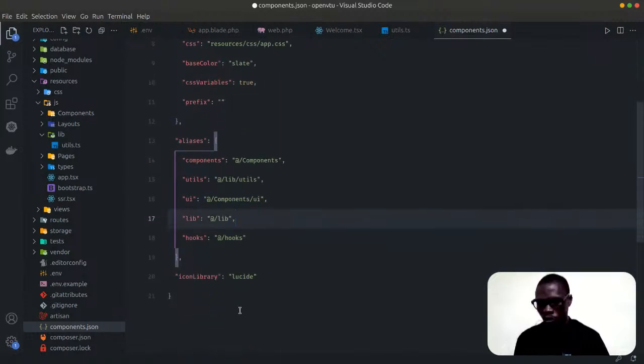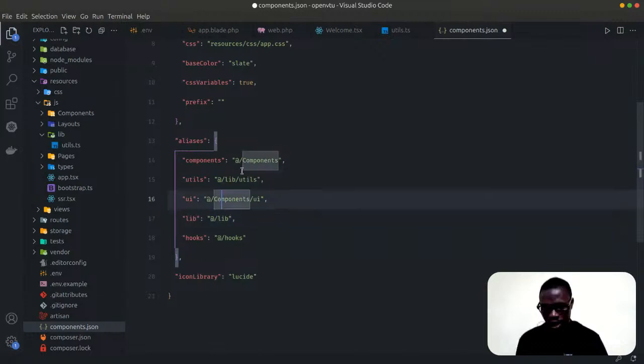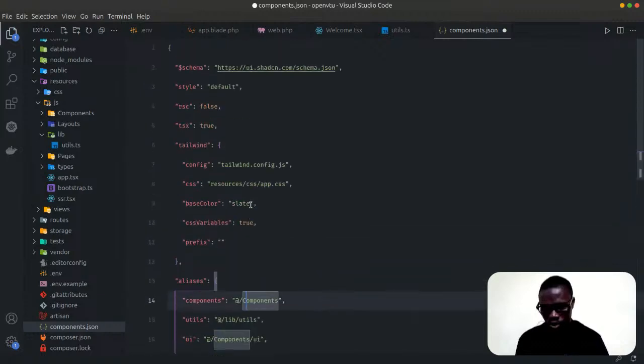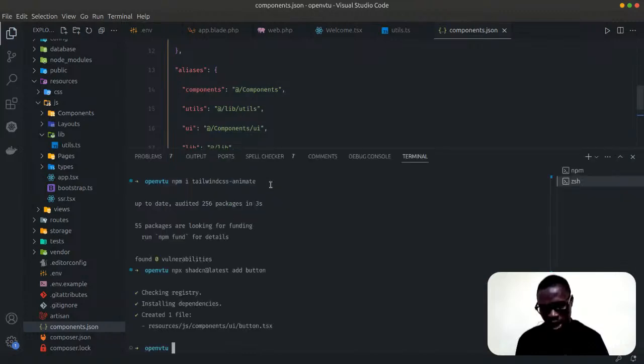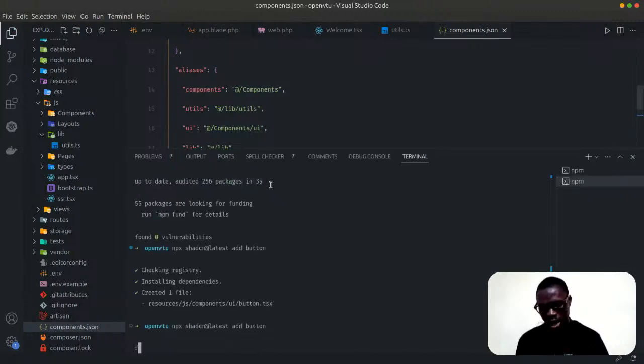I could work everything around and rewrite everything, but let us not go that way. So let us change this, change this. Where else are we having components? No place again. So let's go back and install our button component again.